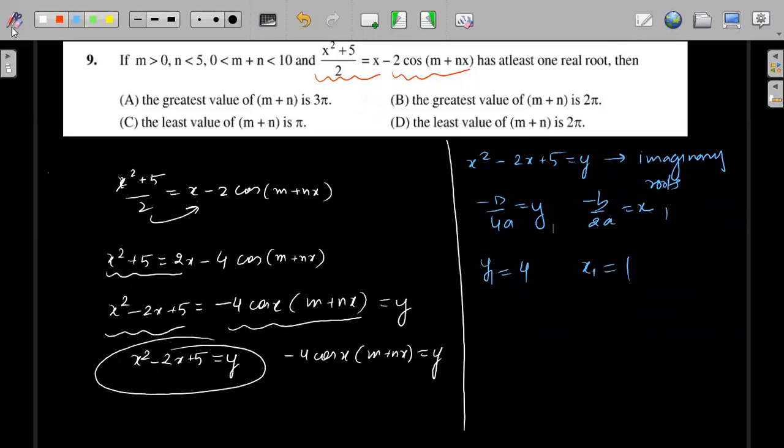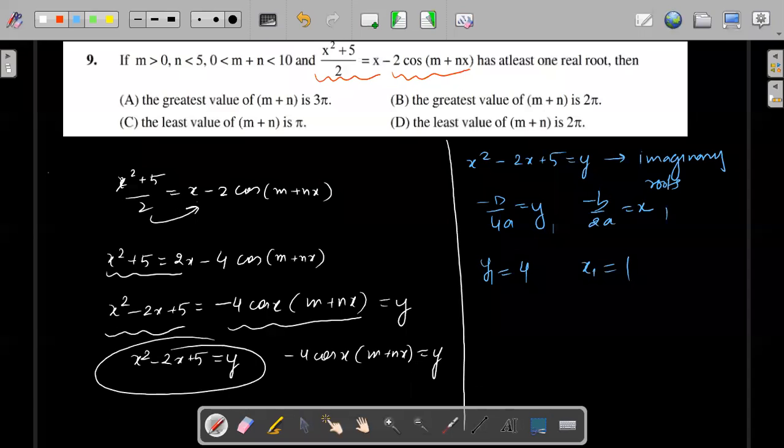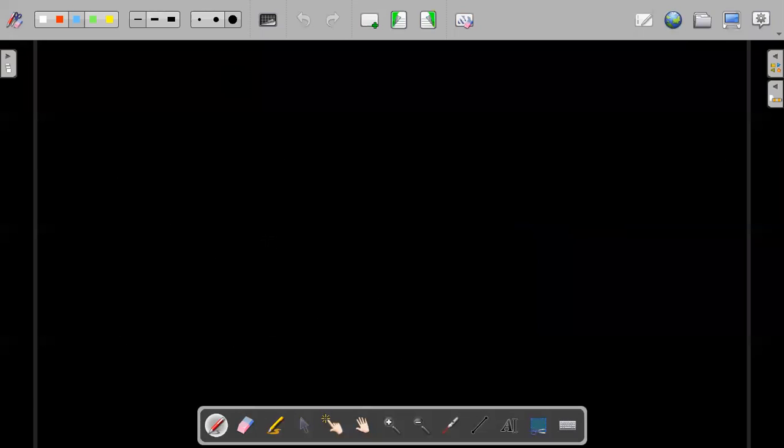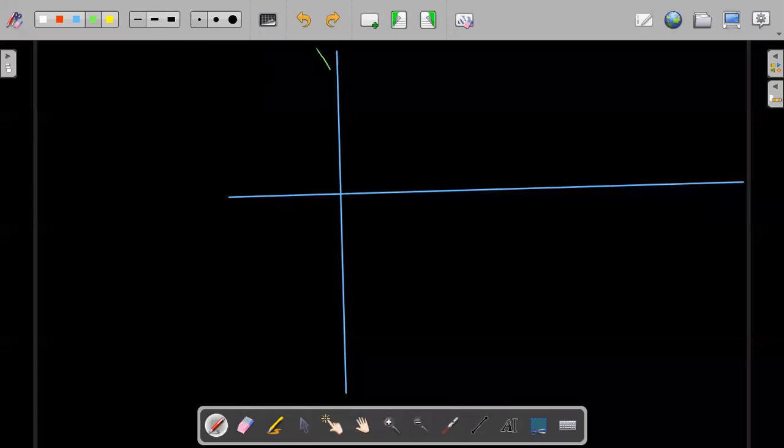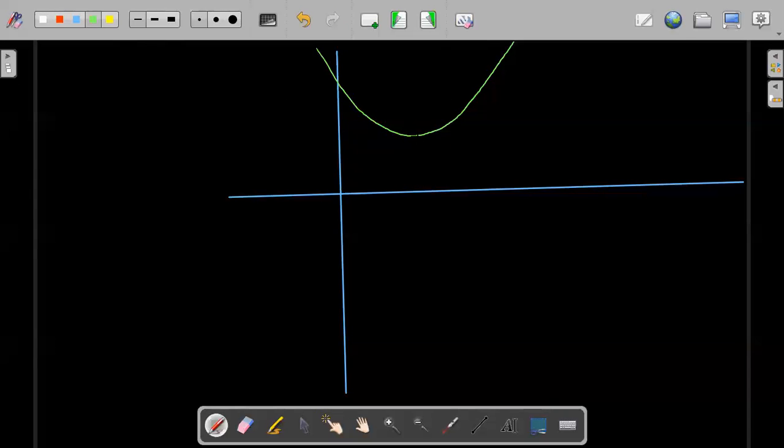Okay, so see this function, if I try to draw this function, it will be something like this. So this is the x-axis, this is the y-axis. If I draw this function, it will become something like this, right? For the value of x equal to 1, you are getting y equal to 4. That is the minimum value.